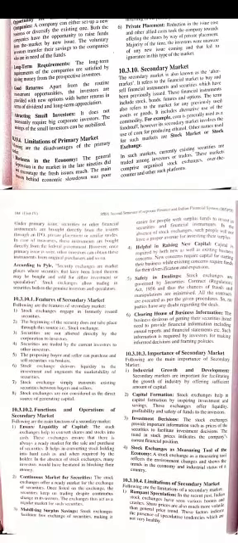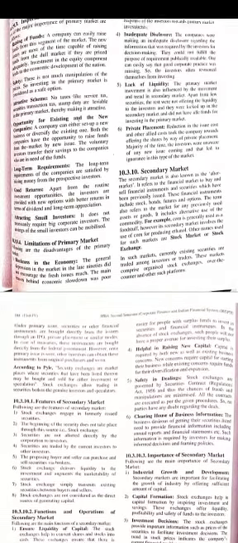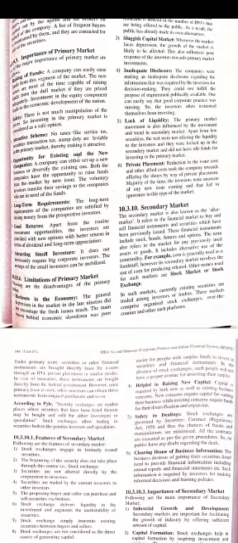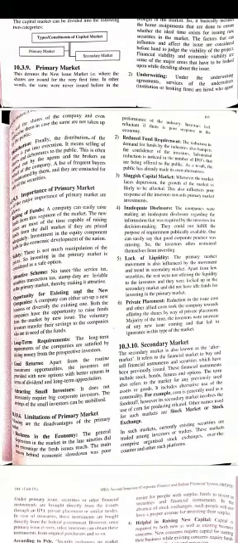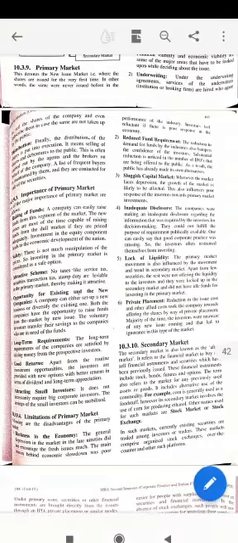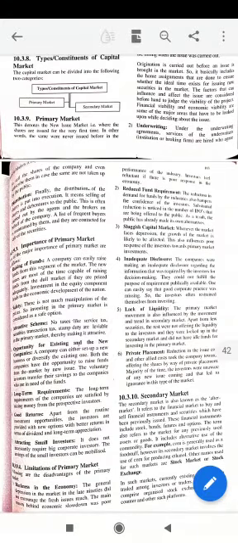Then limitations of the primary market. What are the limitations? The first is slackness in the economy. What is slackness in the economy? Sometimes the economy drags itself down. For example, in the starting days of COVID the companies suffered huge losses, and at that time the share prices fell very low, but nowadays it is improving.